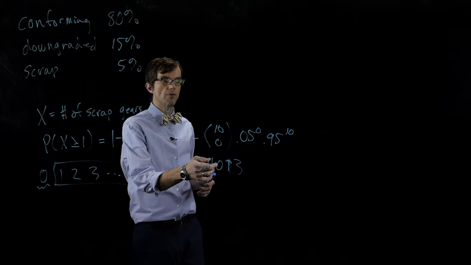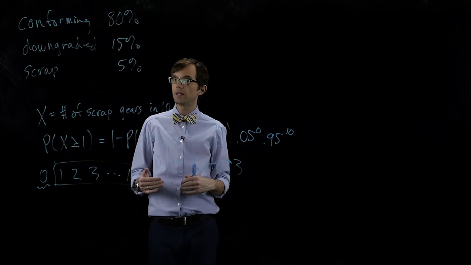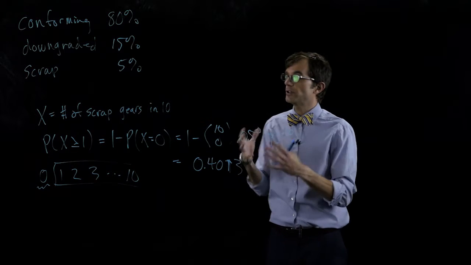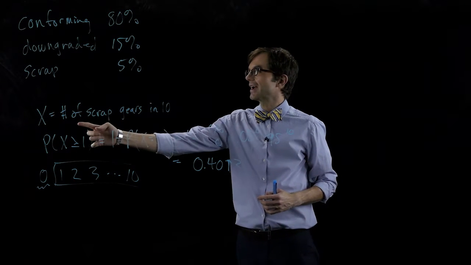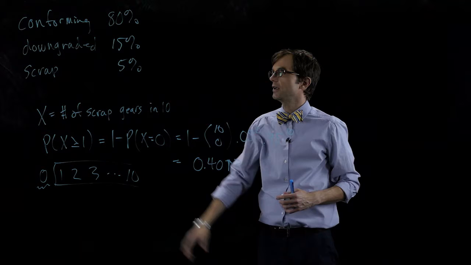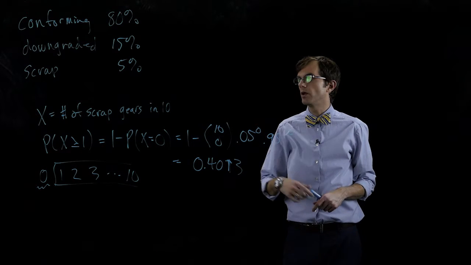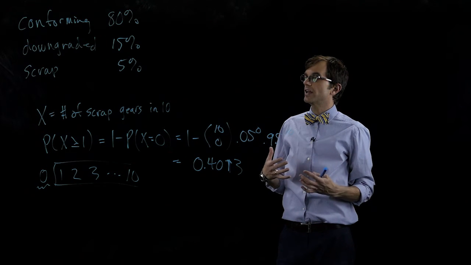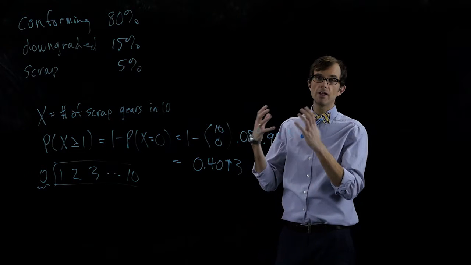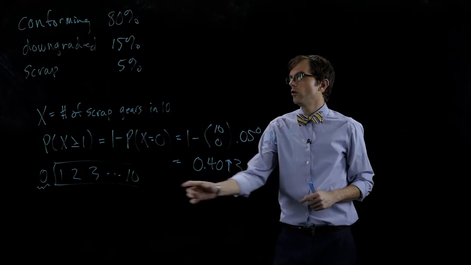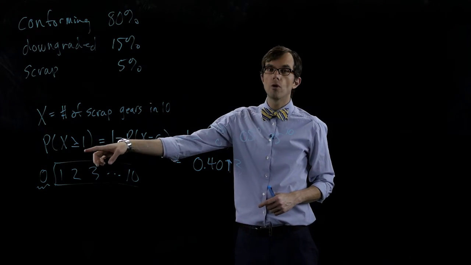So if we choose 10 gears, what's the probability that x is greater than or equal to 1 gears that are scrapped? 0.4013. Another way to think about that is if we collect 10 gears over and over and over again, 40% of them will have 1 or more that are scrap.